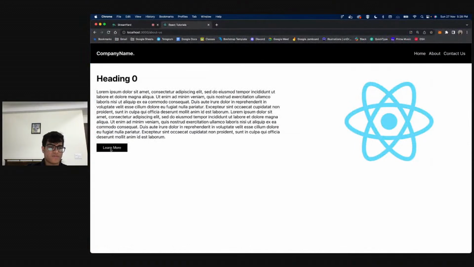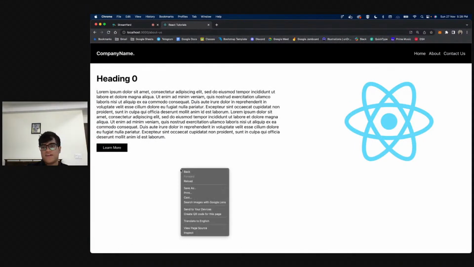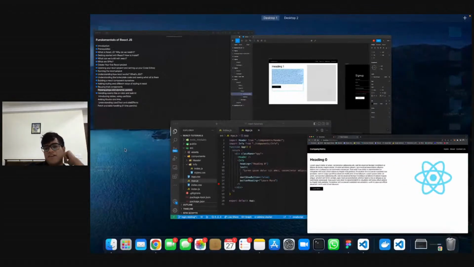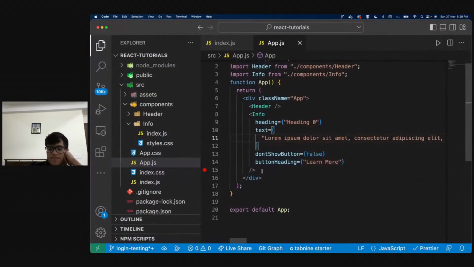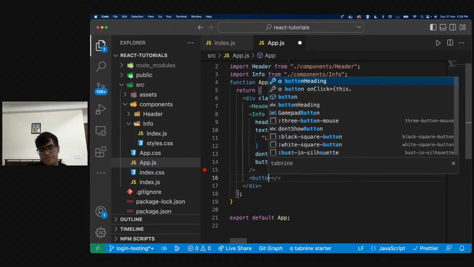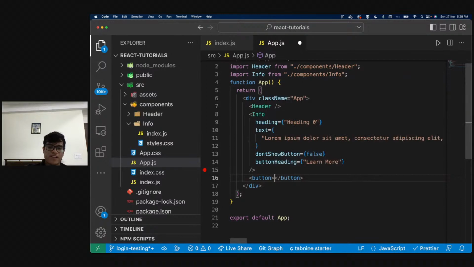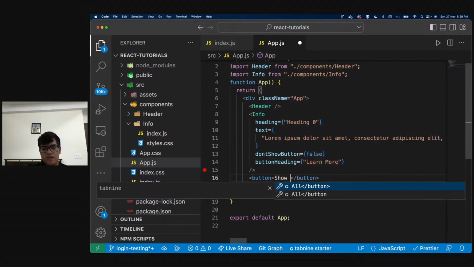Right? This is how it looks, which is fine. Correct. All right. Now let's do something. Let's say on the click of this button, I want to, or let me make another button, right? So let me say a button, and now on the click of this button, show more, or I can just do that over there.